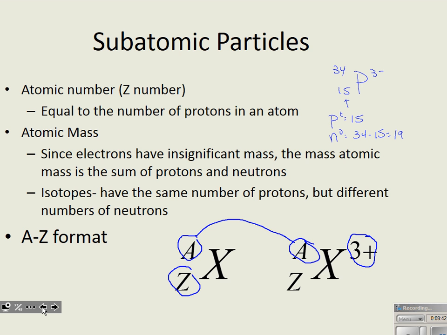And then notice that this is an ion, this is an anion. Anions have gained electrons. This gained 3 electrons. So in a neutral atom of phosphorus, the number of electrons would equal 15. But in this ion of phosphorus, the number of electrons equals 18, and we now call this phosphide because it is an ion.